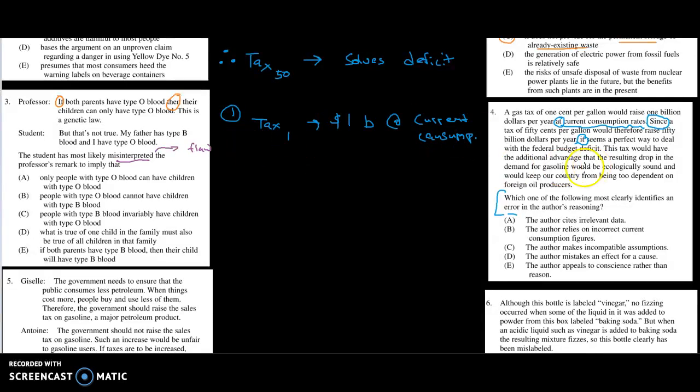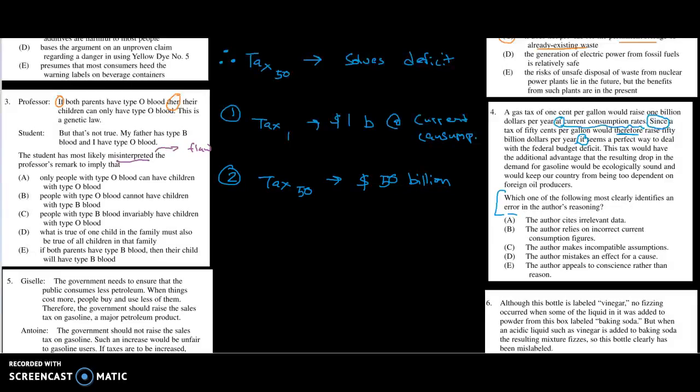So what's evidence number 2? Since a tax of 50 cents per gallon would therefore raise $50 billion a year. So they're saying that a tax of 50 cents would therefore raise 50 billion. And then therefore the tax would solve our deficit problem. This tax would have some sort of additional advantage. I'm going to skip over all that because I think this is really the meat of what we have to deal with here. What's the error here?